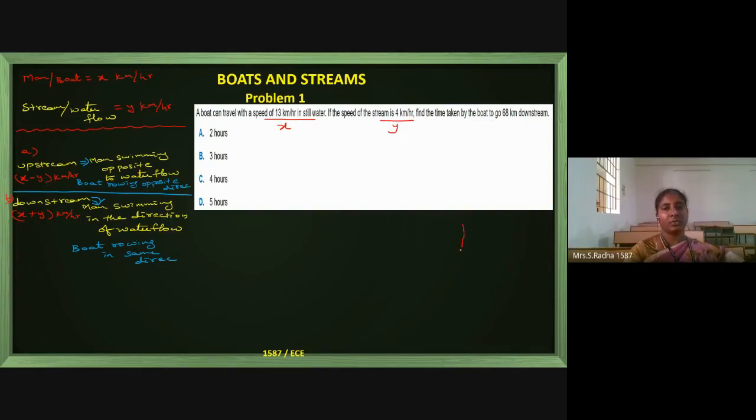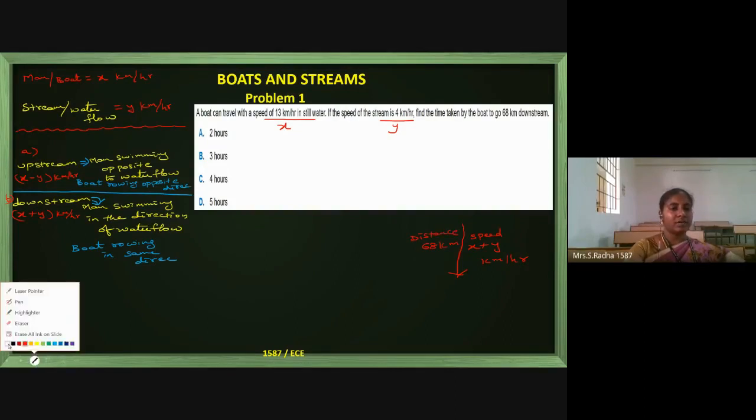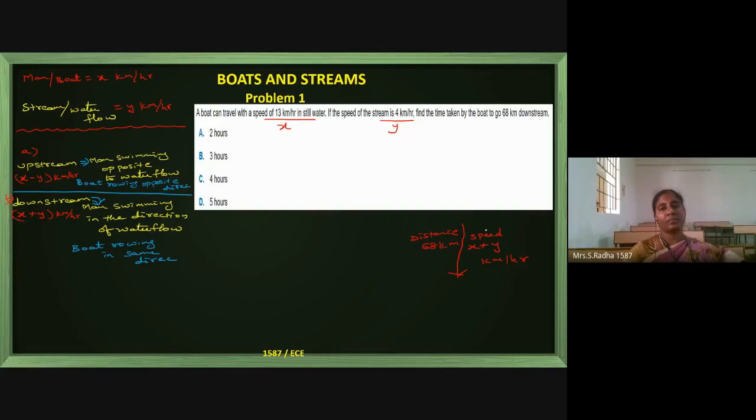Downstream speed is x plus y kilometer per hour, and the distance traveled is 68 kilometers. Right side I have written speed, left side I have written distance.